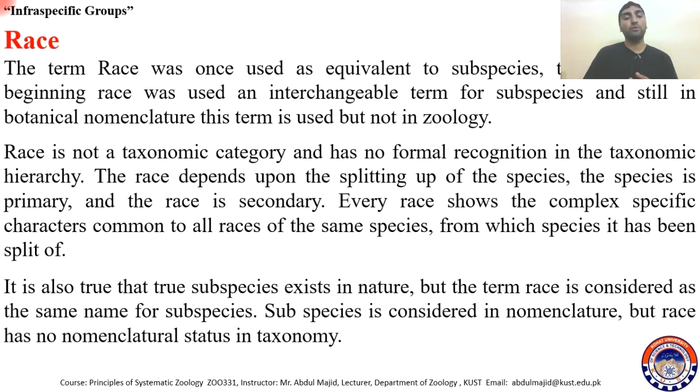Now, it is also true that true subspecies exist in nature, but the term race is considered the same name for subspecies, and subspecies is considered in nomenclature, but race has no nomenclature status. So there is no place for the term race in the zoological nomenclature.